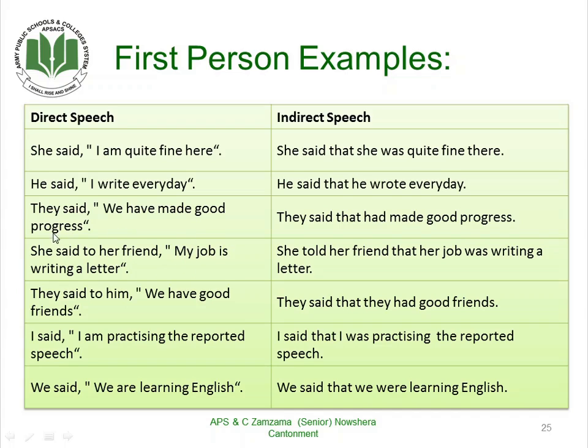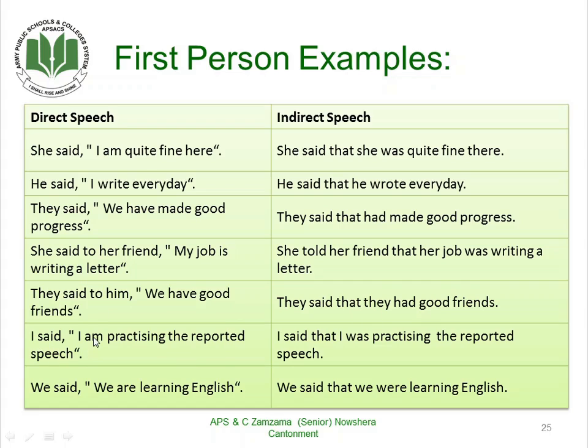So, my will change according to the subject of the reporting speech. And here, the subject is she. So, my will change into her. She told her friend that her job was writing a letter. They said to him, "We have good friends." They told him that they had good friends.